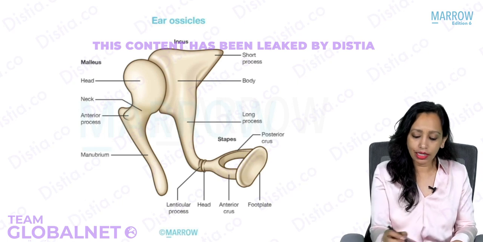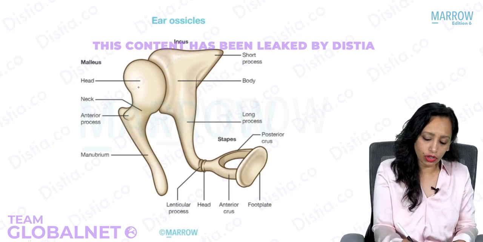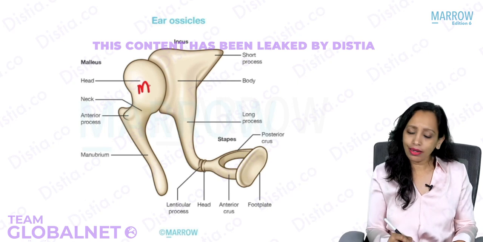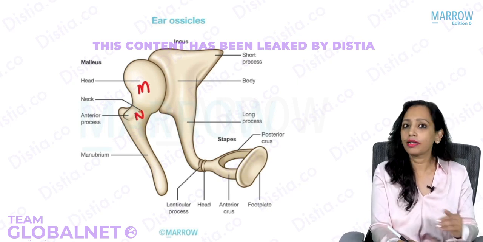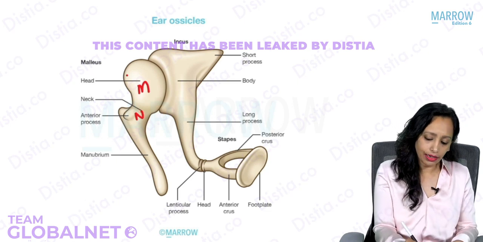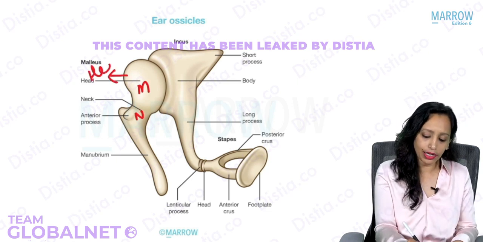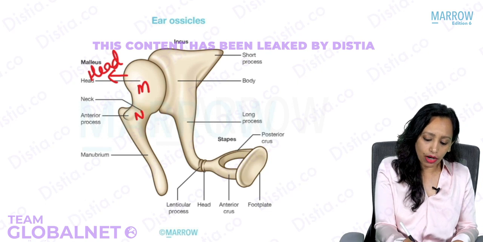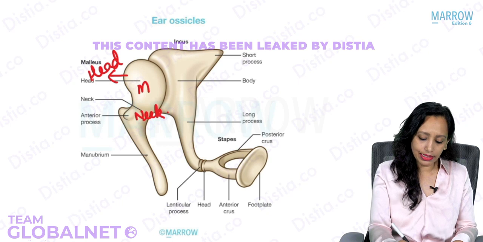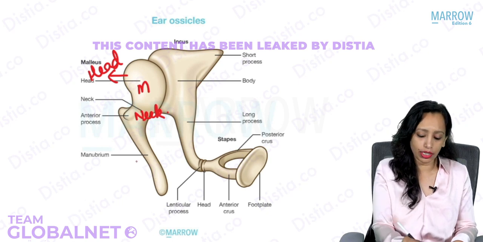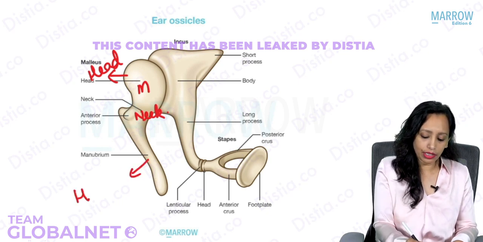So these here are the 3 ossicles. This is the first ossicle, the malleus. The malleus has a head, so it will have a neck also. Whenever there is a head, there is a neck. This part is the head of the malleus. This is the neck of the malleus, and then it has this long handle. This is known as the handle of the malleus.